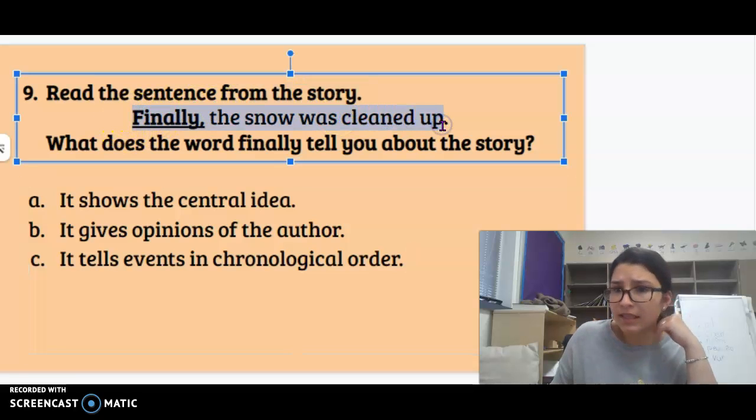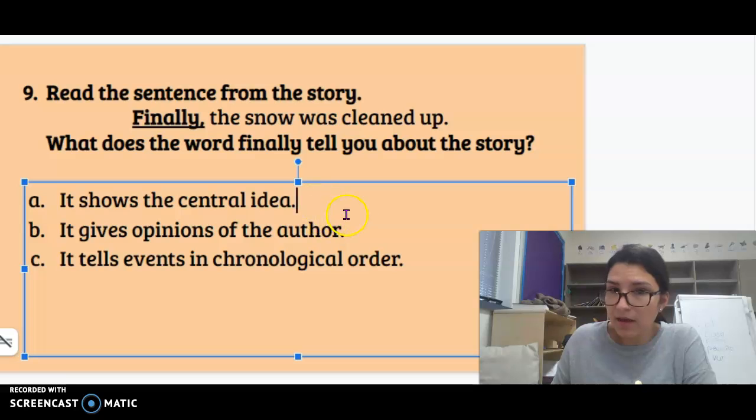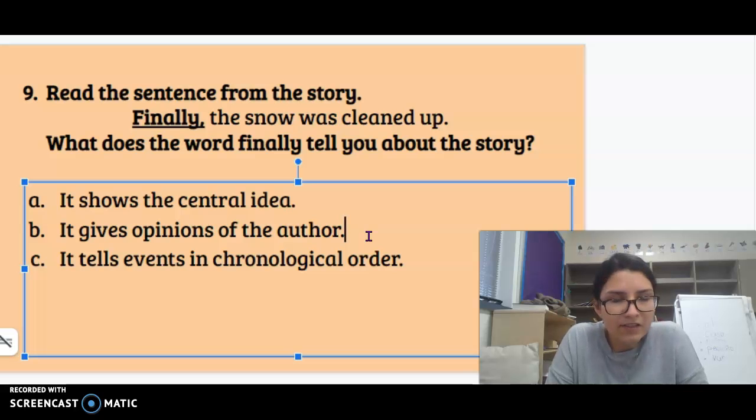Again, number 9, read the sentence from the story. Finally, the snow was cleaned up. What does the word finally tell you about the story? Is it A, it shows a central idea, B, it gives opinions of the author, or C, it tells events in chronological order? Well, let's talk about each choice. A, central idea is what the story is mostly about. Does the word finally tell you what the story is mostly about? No, that doesn't make sense. B, it gives the author's opinion. So the word finally tells us how the author feels? No, no.